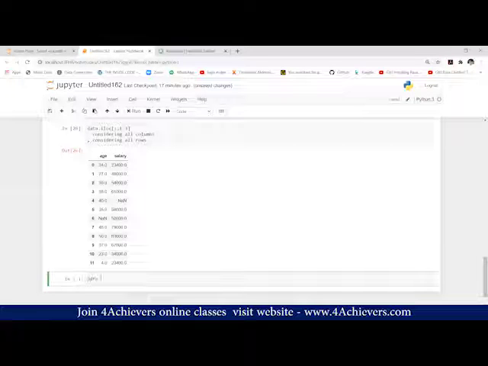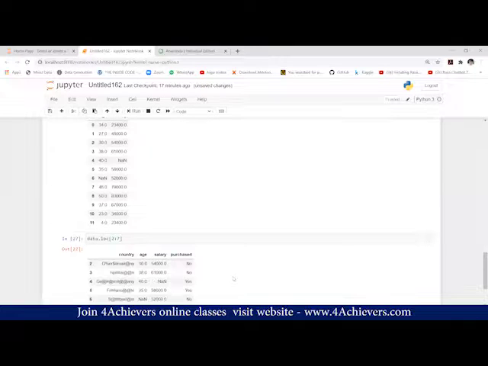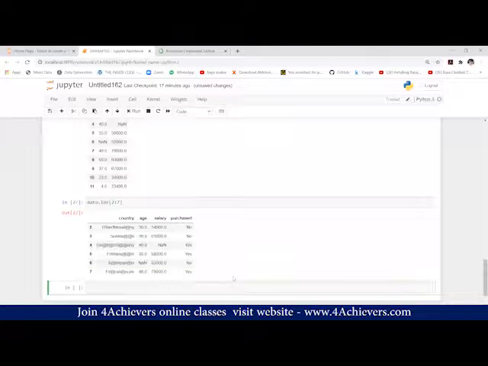So data.loc, and the indexing 2 to 7. It will print the data from 2 to 7, not 2 to 6. You can see the output. Only one exception is there in Python, a function which will not exclude the upper bound, and that is loc. This can also be an objective type question: which function of Python does not exclude the upper bound value? That is the loc function.